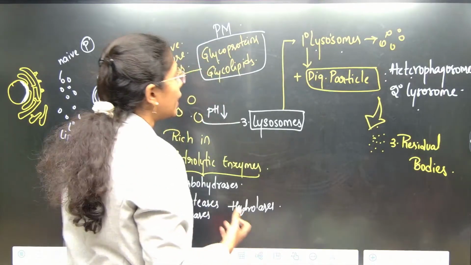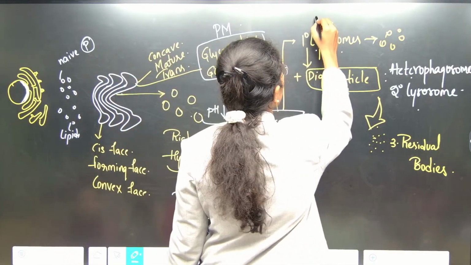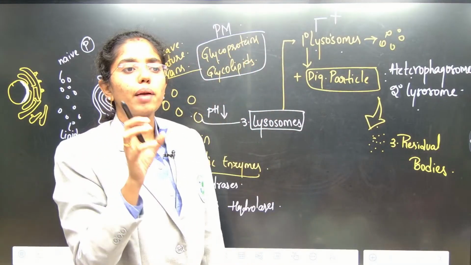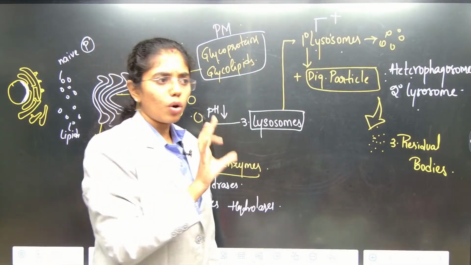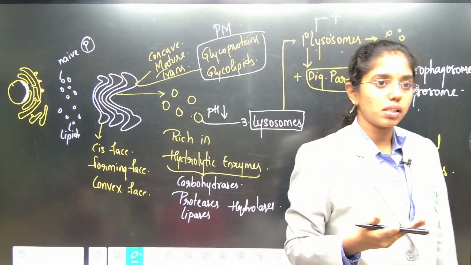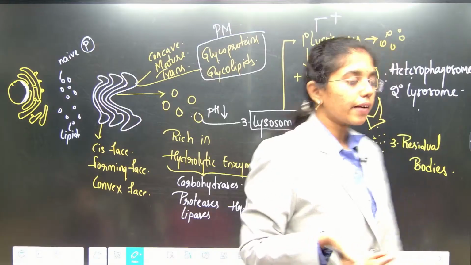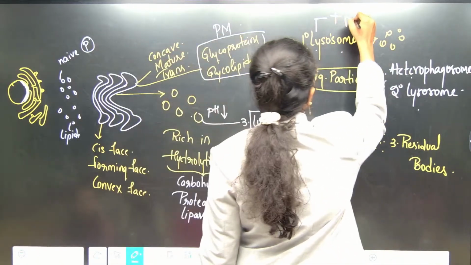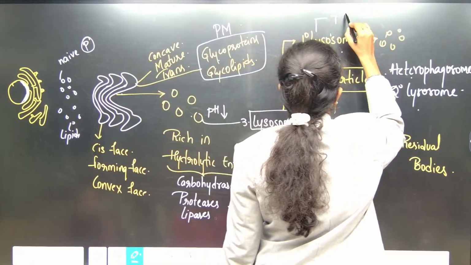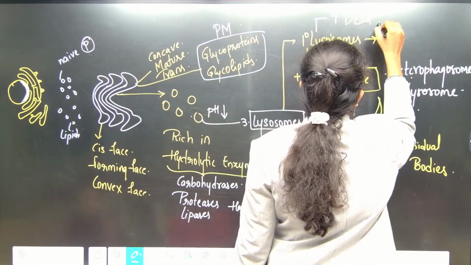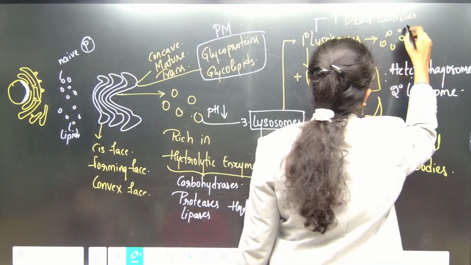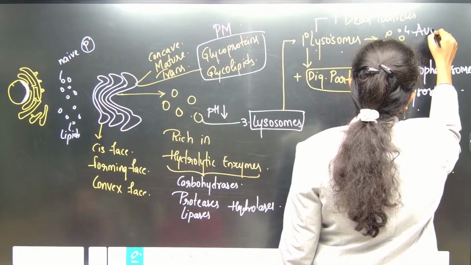Fine, right? And here these primary lysosomes, if they are attached to any dead particles that are present inside the cell, you know, no organelle is permanent. The cell always cleanses the dead particles inside it or any toxins inside it. So when it is attached to any dead particles, they are known as autophagosomes.